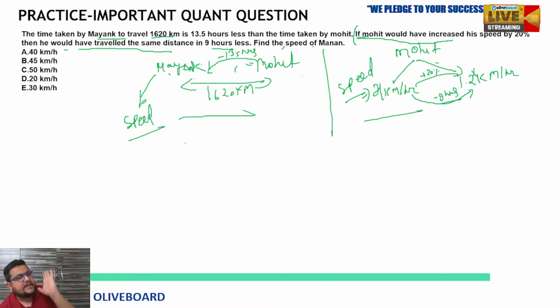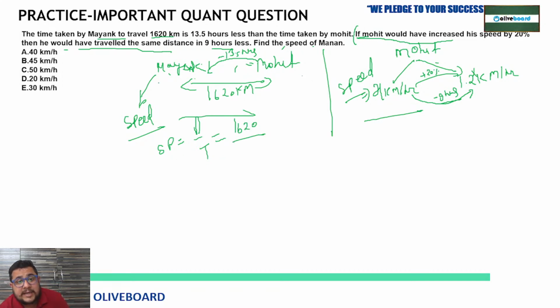So simply, what is the formula of speed? Speed is equal to distance upon time. Do we know the distance? Yes, 1620, that we know. But do we know the time? How much time is Mayank taking? We know the time difference between Mayank and Mohit, but do we know how much Mayank is taking? No. So is there any detail which we can compare?